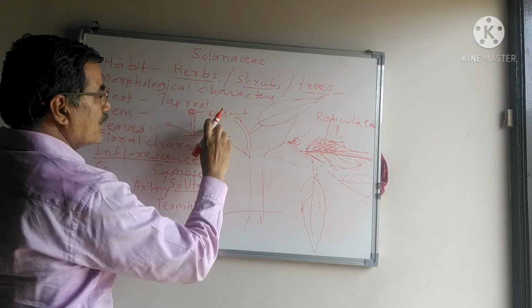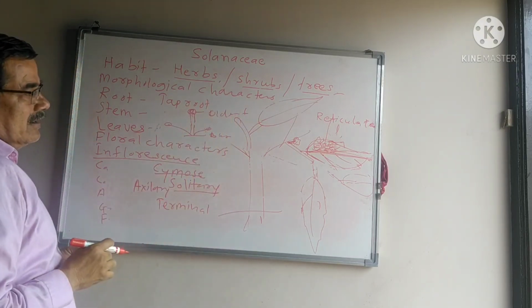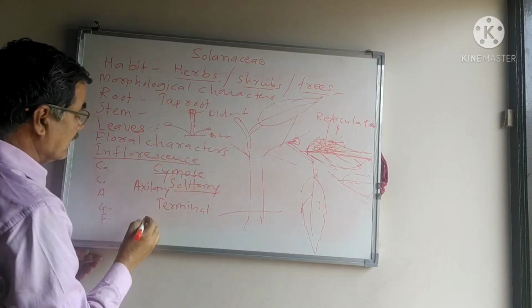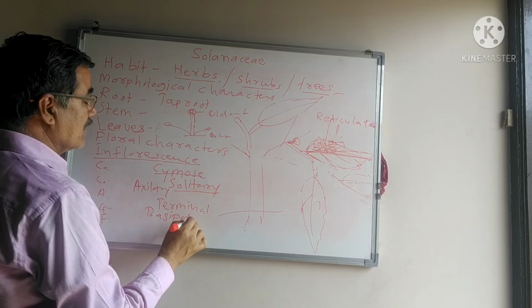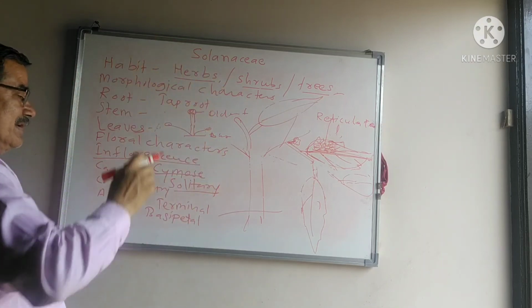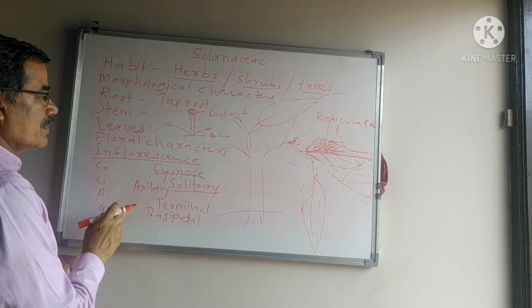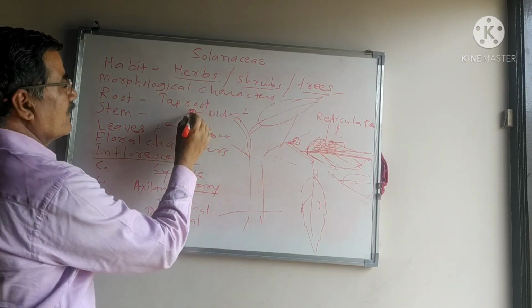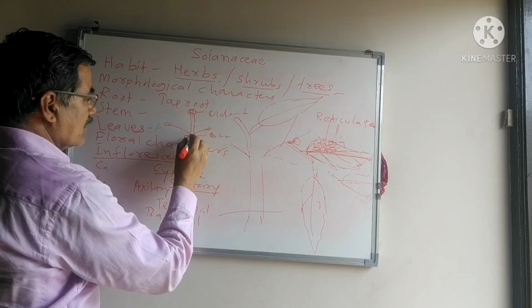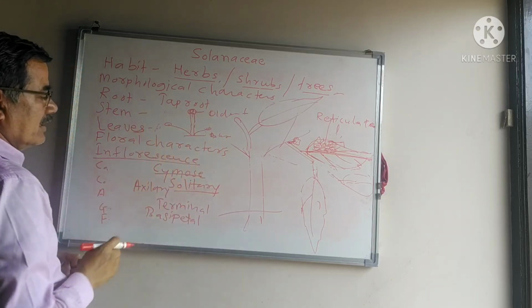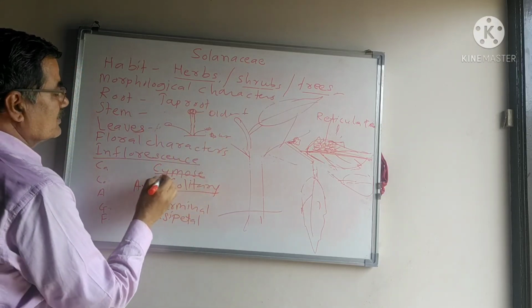Therefore, such a pattern is known as a basipetal manner. Flowers are arranged in a basipetal manner. In Caesalpiniaceae, flowers are arranged in an acropetal succession. Older flowers are at the tip, younger flowers at the base. The peduncle is elongated. Such a type of pattern is known as cymose inflorescence.